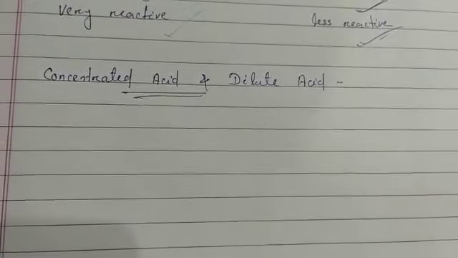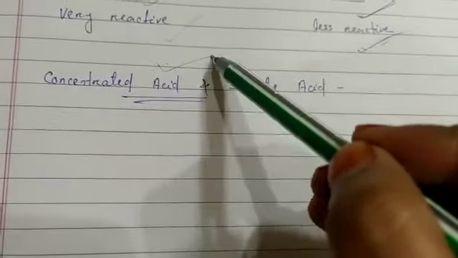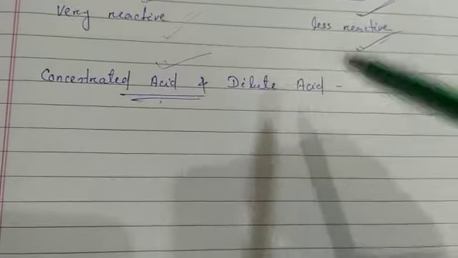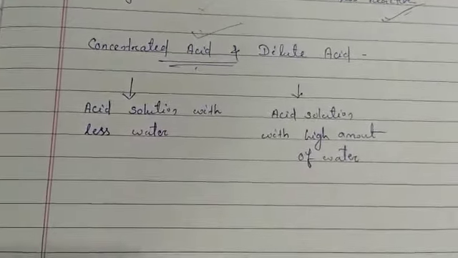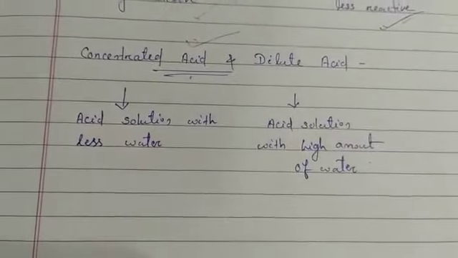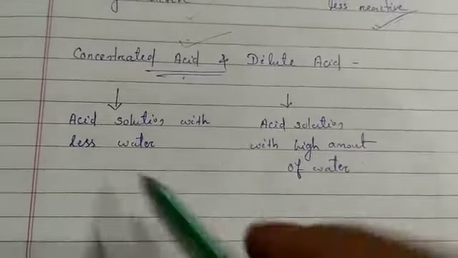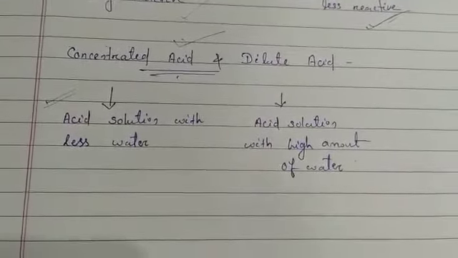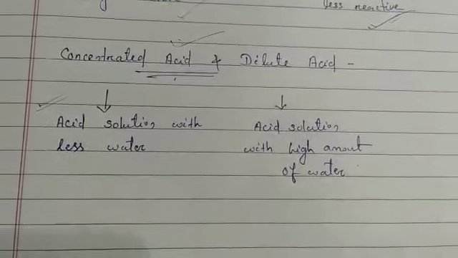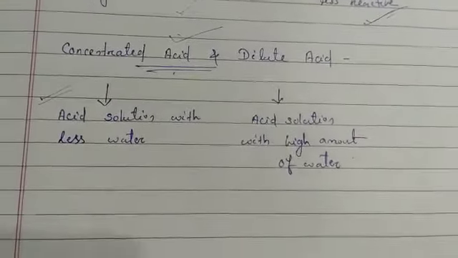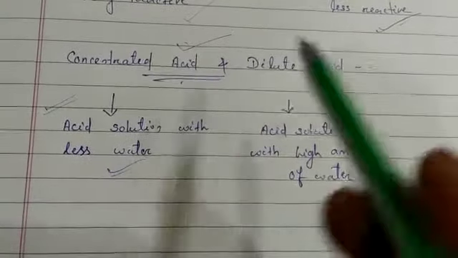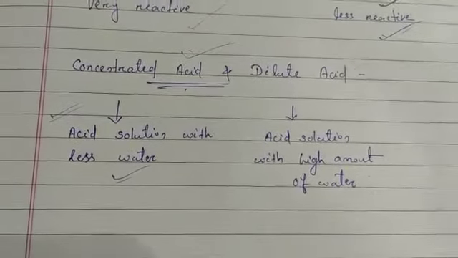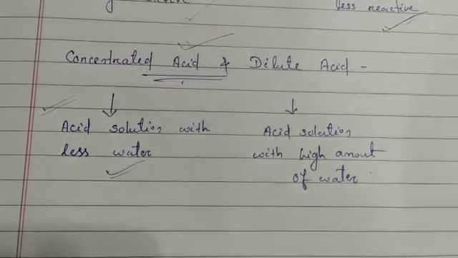In a simple way you can remember: concentrated acid means less water, more acid; dilute acid means less acid, more water. An acidic solution is said to be concentrated if it has a low percentage of water and more acid. It is very reactive, very corrosive, and should be handled very carefully, because concentrated solutions of mineral acids can cause severe burns. Even if touched accidentally, it can cause severe burns. So when handling concentrated acid, we should be very careful.